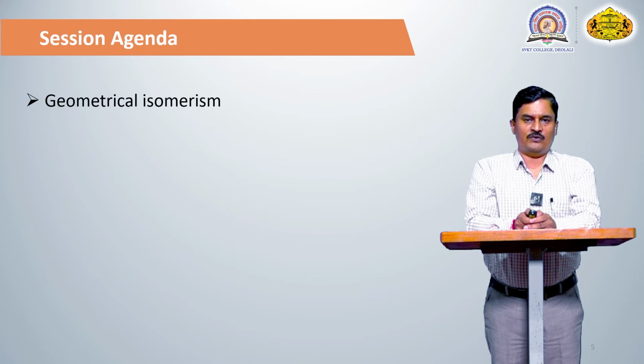diastereomers, meaning the compounds are not mirror images of each other. In the case of optical isomers, the mirror image isomers are known as enantiomers. So optical isomers can be enantiomers as well as diastereomers, but geometrical isomers are always diastereomers. Diastereomers means non-mirror image isomers. For example, one compound is cis and another is trans. Cis is not the mirror image of trans.